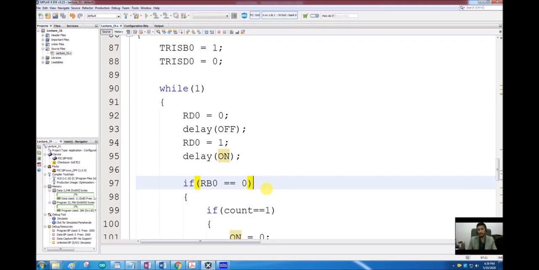So now what we are going to do is, we are going to use the very same logic, but we are going to enable interrupt on this RB0 pin, and we are going to detect the change of voltage level or the button press using the interrupt subroutine. We are not going to check it manually. Now the interrupt peripheral will check it for us. So let's see how we can enable the interrupt, and how to write a program for the interrupt, and where and how we have to declare our ISR, the interrupt service routine.